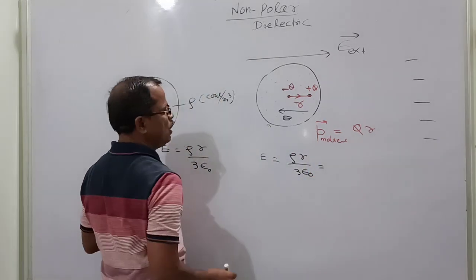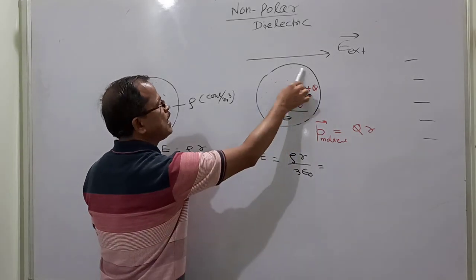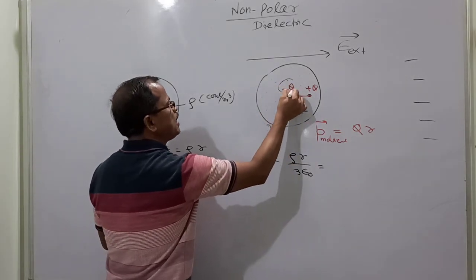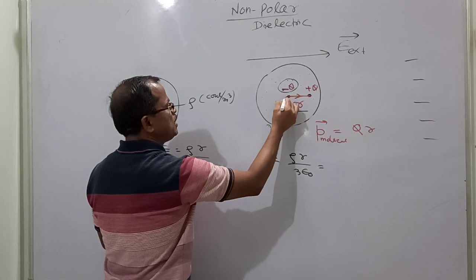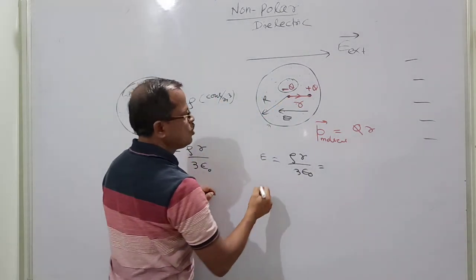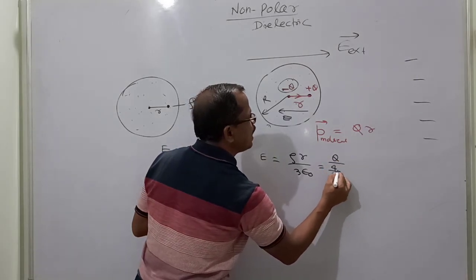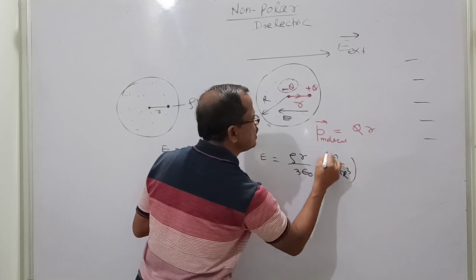What is rho? Rho is the charge density. The total negative charge is Q, distributed over a sphere whose electronic cloud radius is R. So rho is equal to Q divided by 4/3 pi R cubed.